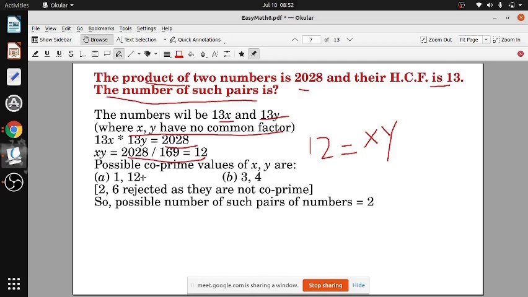Now of this, देखो 2 and 6 are rejected, क्योंकि 2 and 6 have common factor 2.